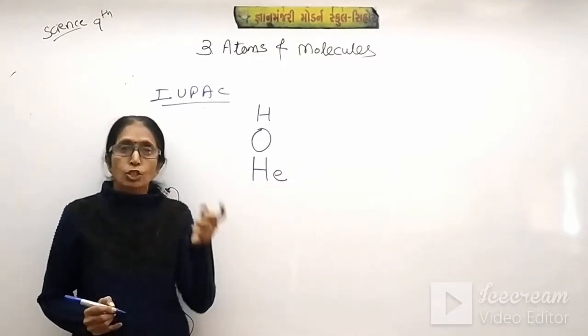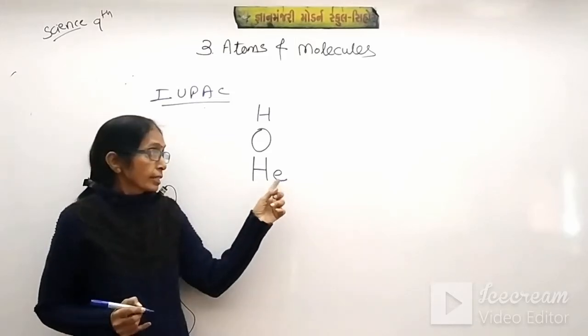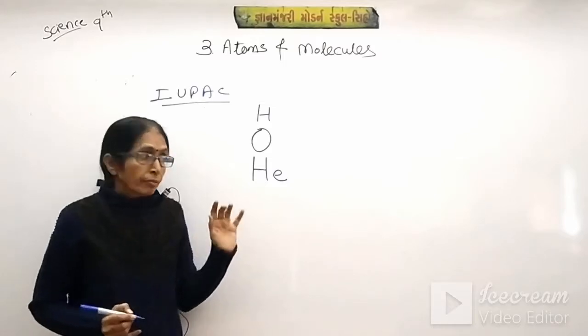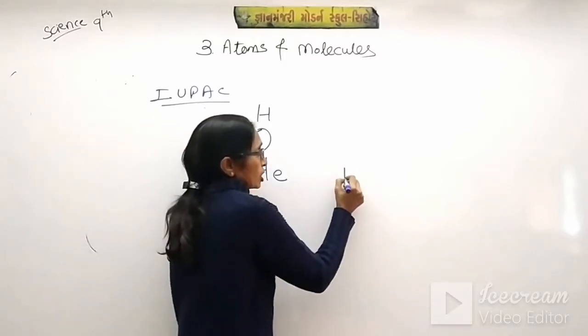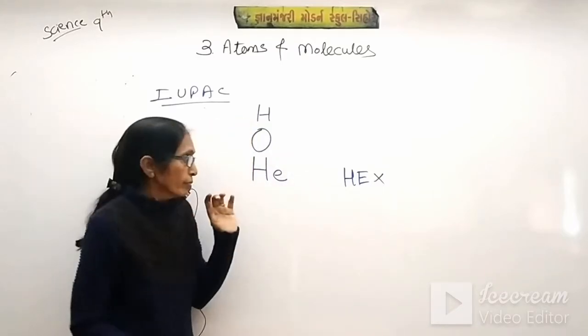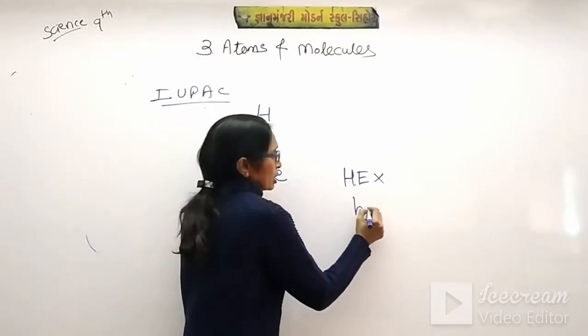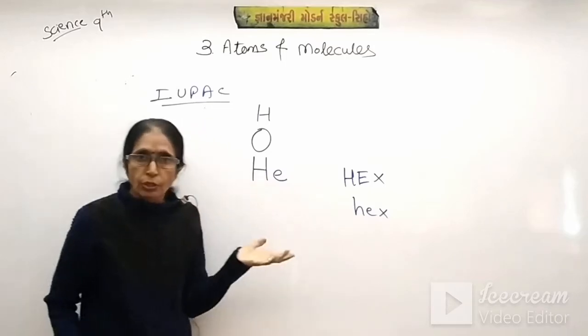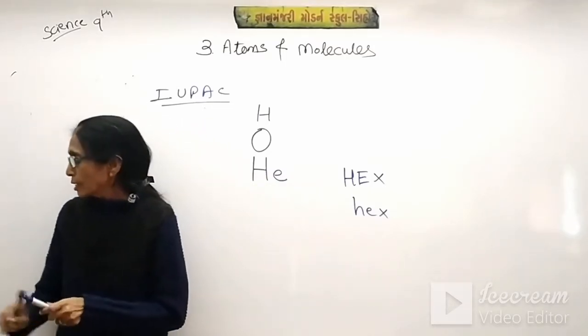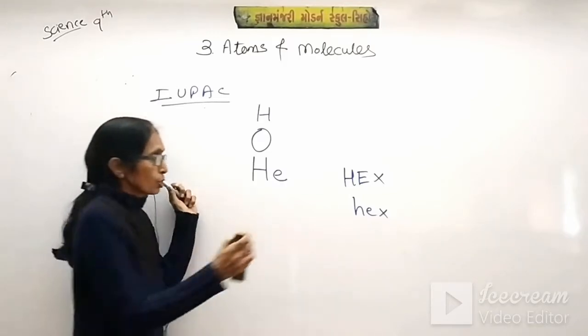The first letter should be capital and the second letter should be small, not capital. We can't write helium as HE, it would be wrong. Only the first letter should be capital and the second letter small.